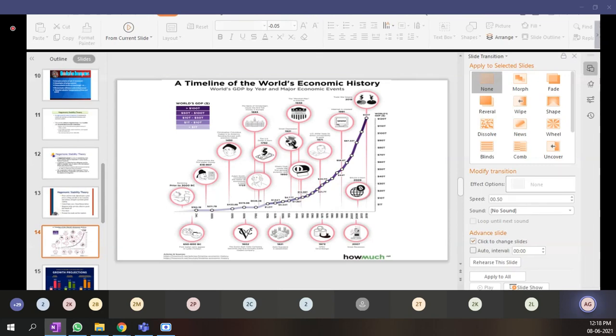Then again, the US dollar was born in 1792. Then Adam Smith in 1723, considered the father of economics, was born, and he gave a lot of theories on economics. At that time, the world economy rose to 648.2 billion US dollars. Now, gradually, if you see, the economies have grown. In 1950, the Diners Club created the first general purpose card, as you call it, a debit card or a credit card. That took place in 1950. That time the economy was around 4.77 trillion US dollars.